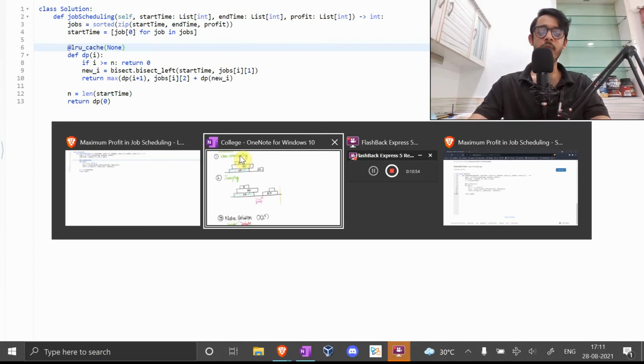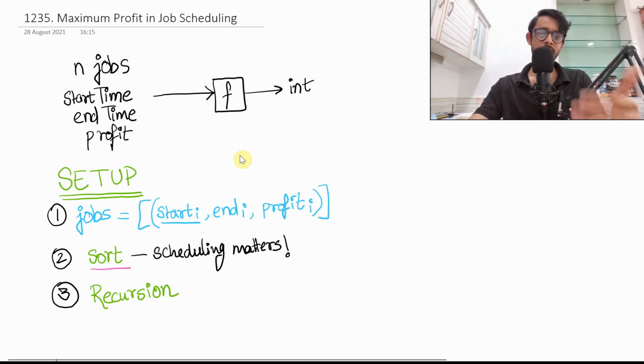So what did we do here? This question was basically a whole lot of observations combined and stacked on top of each other. First, we realized that all of these point to the same job. These three lists mean the same job, so why not combine all of them? We also realized that scheduling matters, so we'll sort them by start times. This, by the way, is not given in the question already, so we'll have to do it on our own.